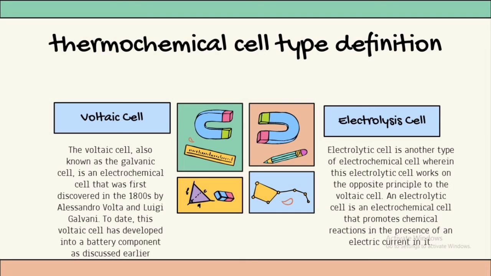The electrolysis cell is another type of electrochemical cell, which works on the opposite principle to the voltaic cell. An electrolysis cell is an electrochemical cell that promotes chemical reaction in the presence of an electric current in it. The electrolysis cell works by passing current through two electrodes that are immersed in an electrolyte solution, where the two electrodes have a potential difference in the presence of an electric charge, causing one electrode to be positively charged while the other is negatively charged.